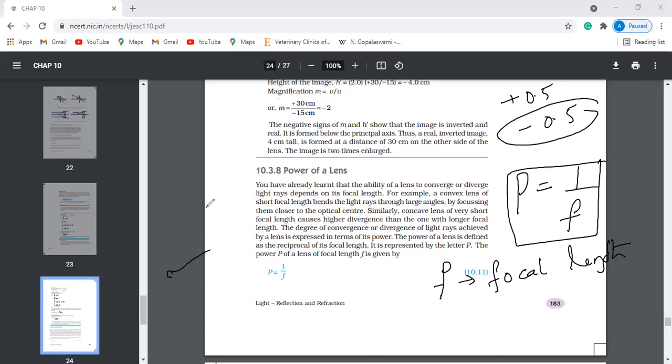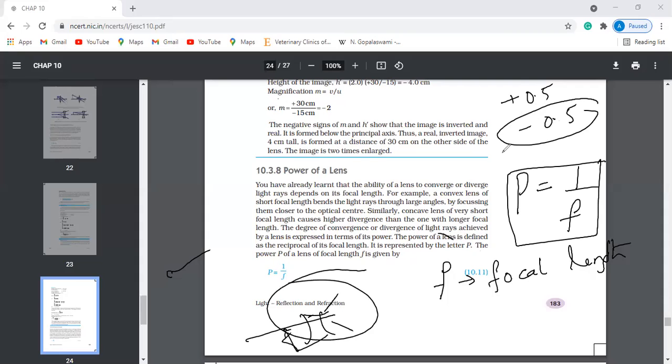Because in a concave lens, the focus is on this side. So whenever your friends or relatives say the power of the lens is negative, you can conclude that they are using a concave lens.